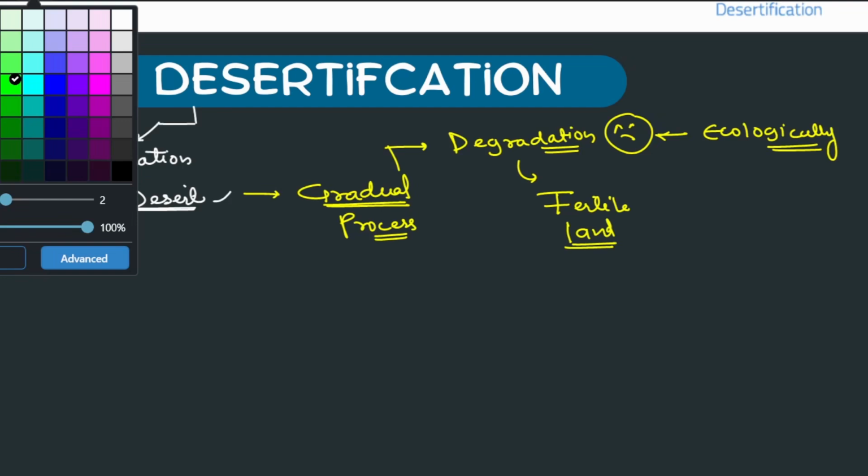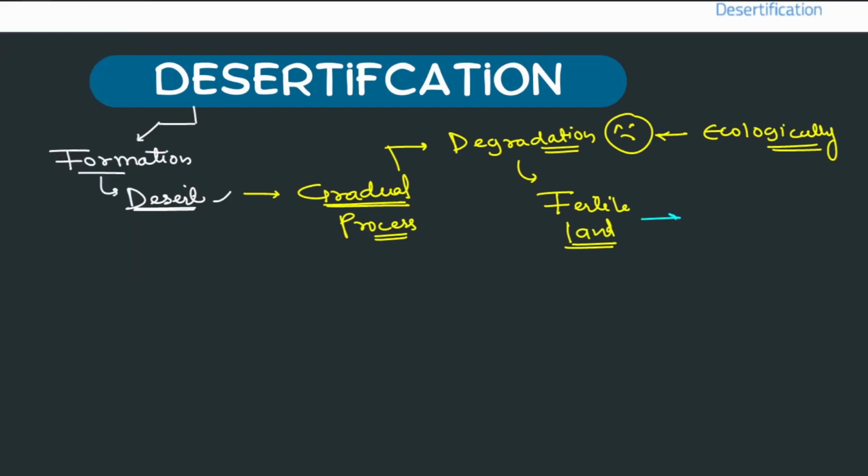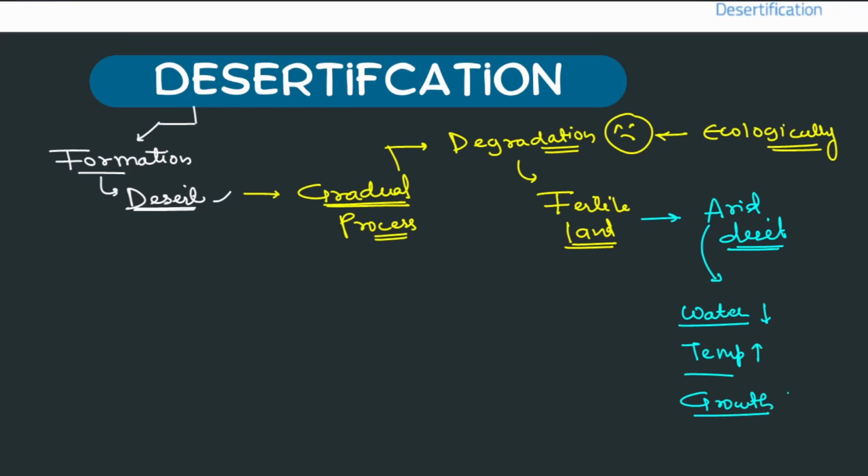Fertile land into arid desert, or a bad land. What are we calling arid? Less water, basically. Temperature is higher. And it does not promote natural growth.